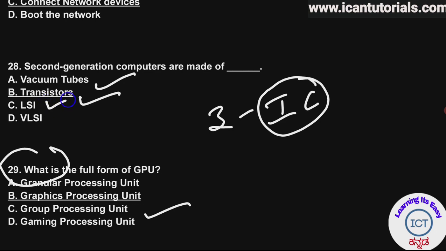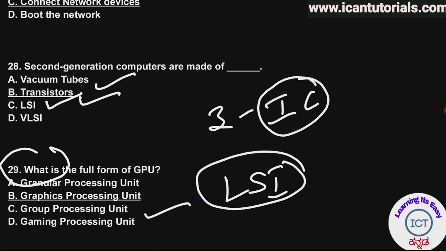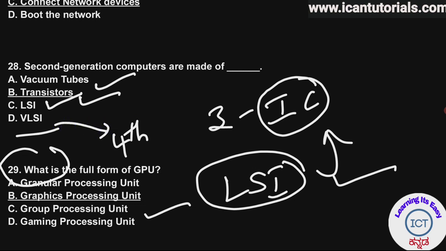LSI stands for large scale integrated chips. They are used in the third generation. And VLSI stands for very large scale integrated chips. They are used in the fourth generation.